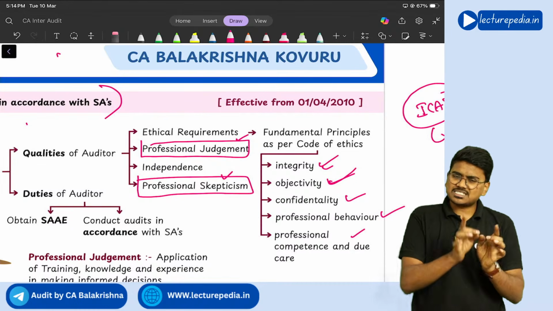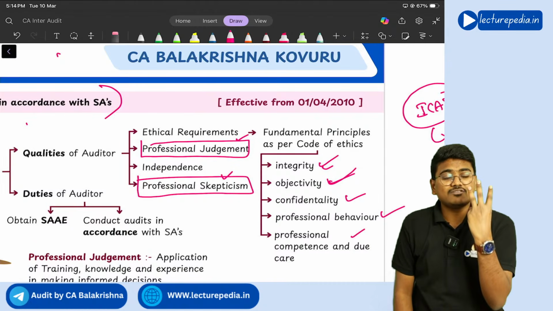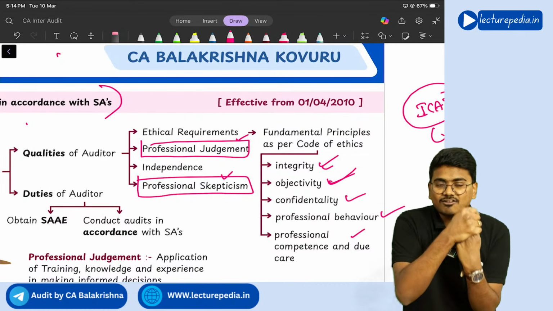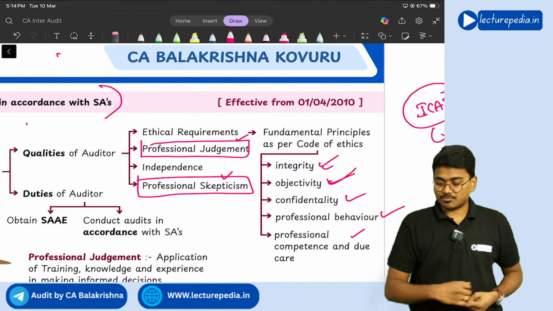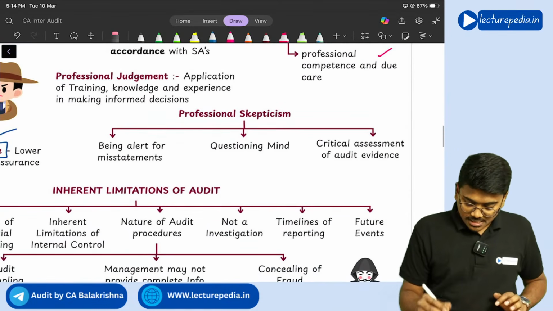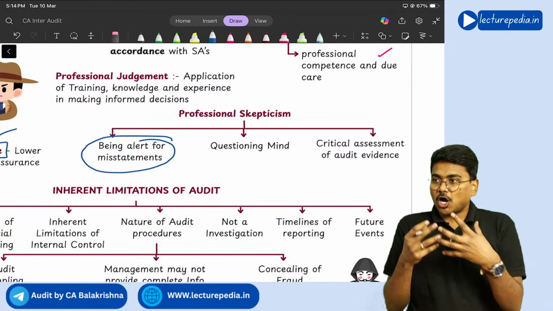Next, professional skepticism. What is meant by professional skepticism? Professional skepticism involves three things. Three qualities together will form professional skepticism. What are those three? Firstly, being alert to misstatements.